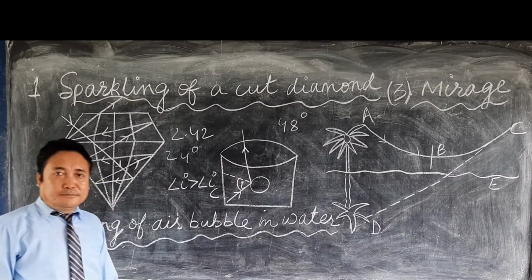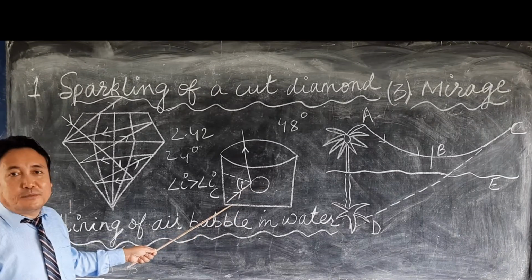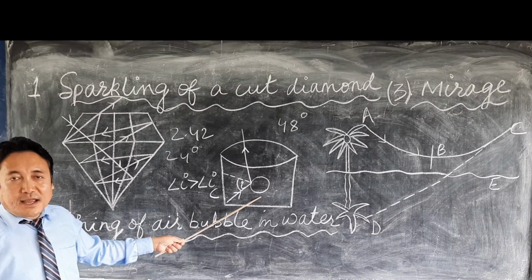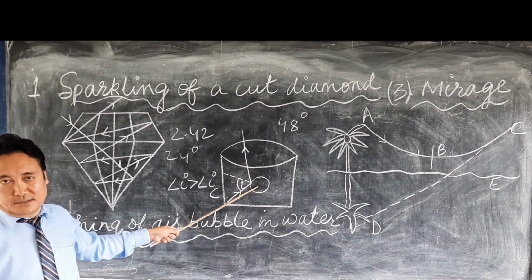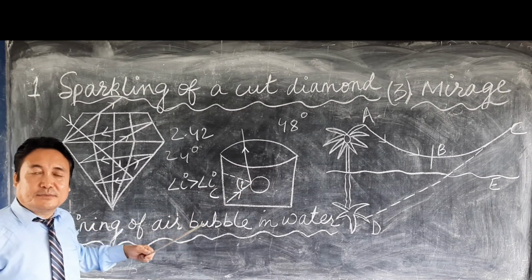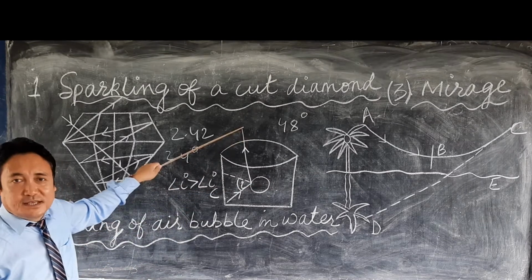Now, when the ray of light is propagating from water and gets incident at the air bubble, the light is traveling from the denser medium towards the rarer medium, that means towards the air.